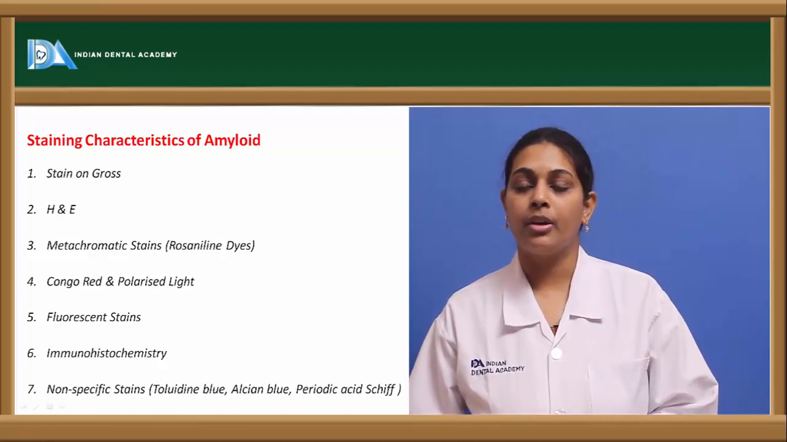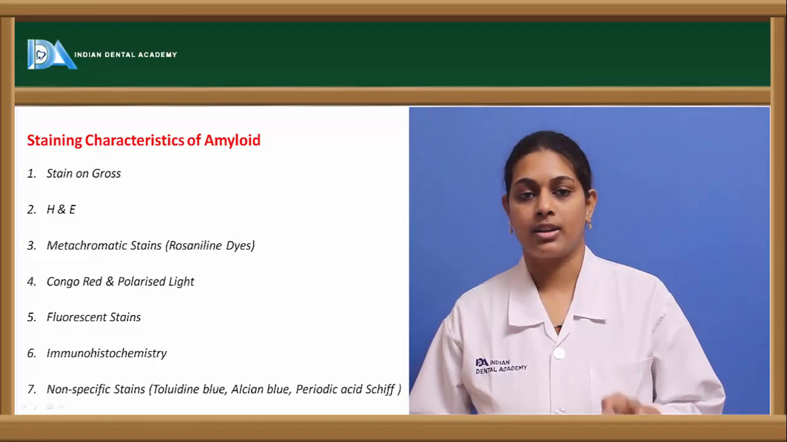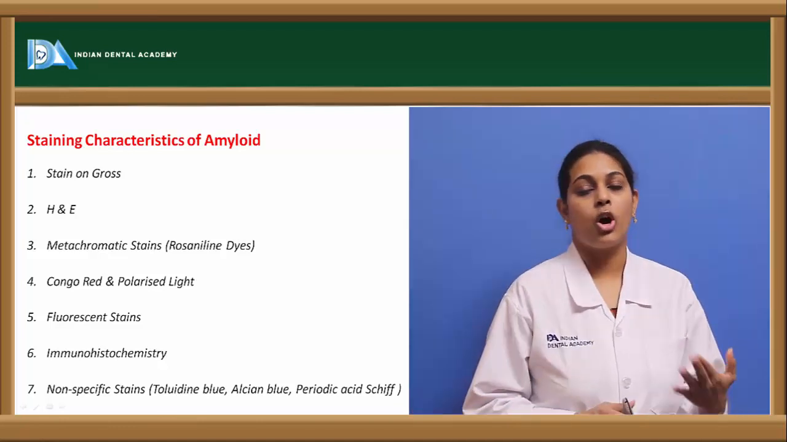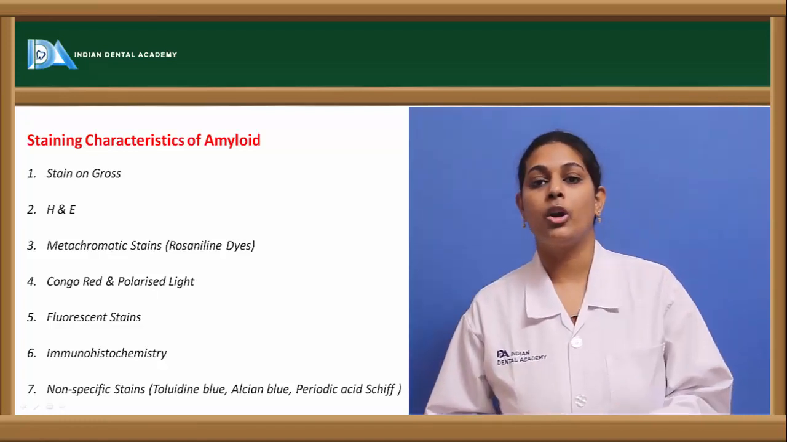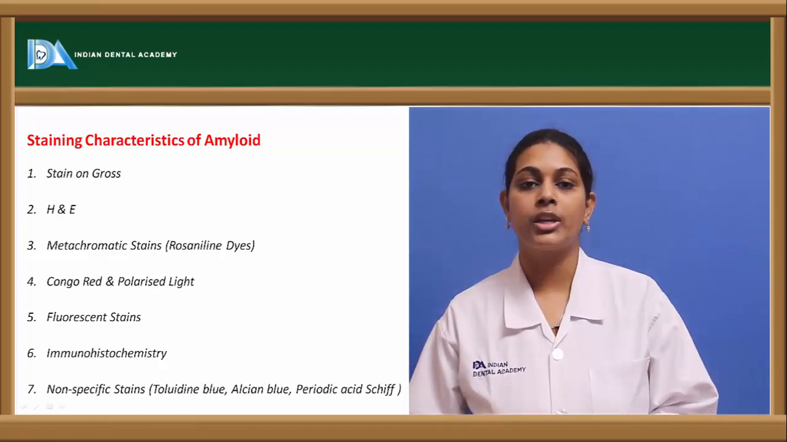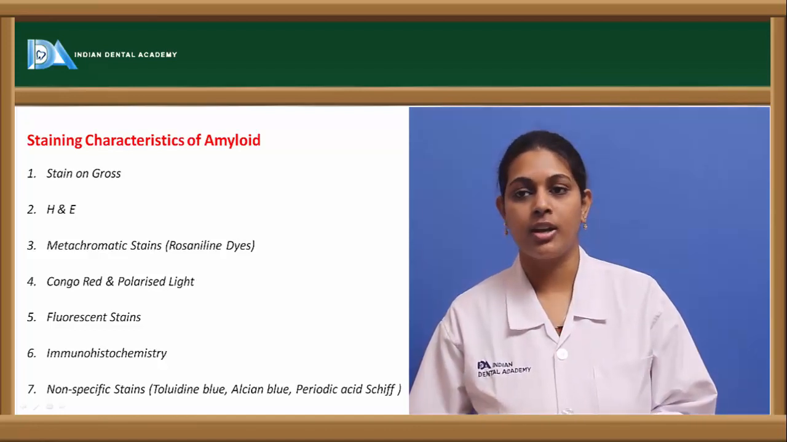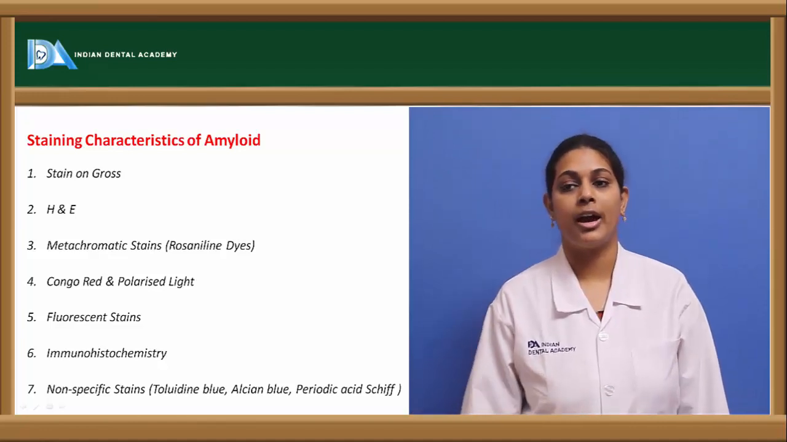Coming to another type, Congo red is the most commonly used stain and the most characteristic feature of amyloidosis. When stained with Congo red, it usually gives a red-pink color, and when amyloid tissue is viewed under polarized light, an apple green birefringence can be observed, which is one of the characteristic features for diagnosing amyloidosis.